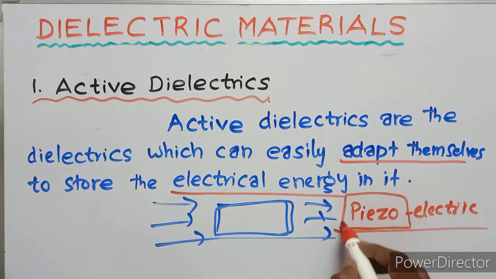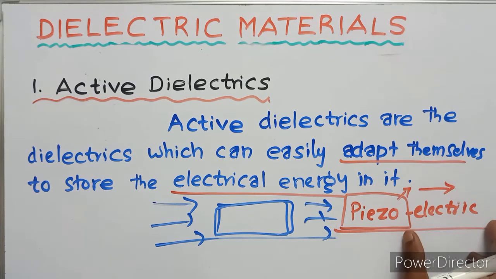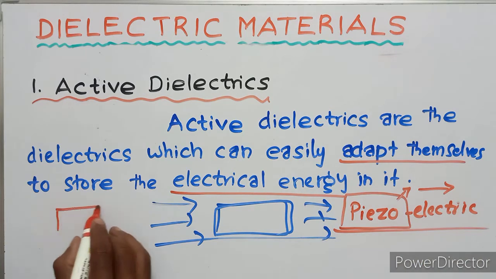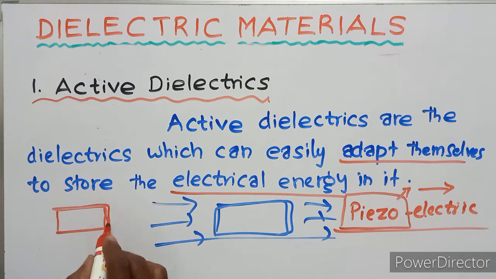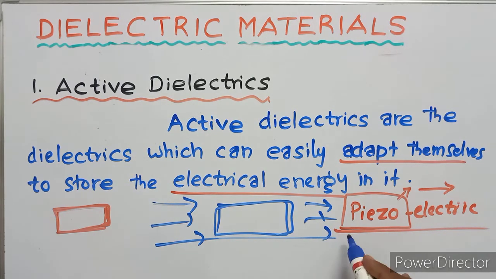Piezo means pressure. We apply pressure on any dielectric material, and then electricity is produced. We already know that it can be any crystal or any material. We apply a magnetic field on one side, and on the other side an electrical field is produced. That is the piezoelectric materials.